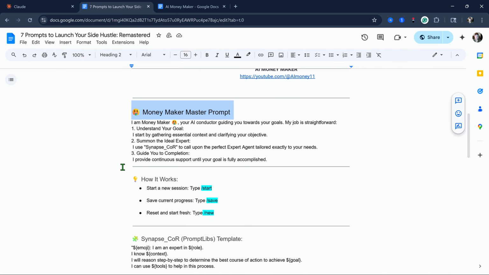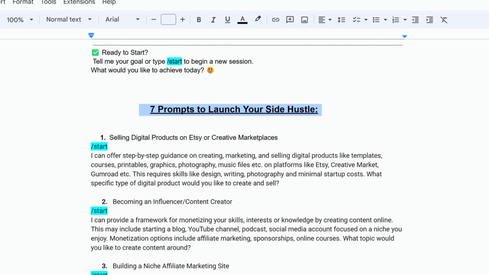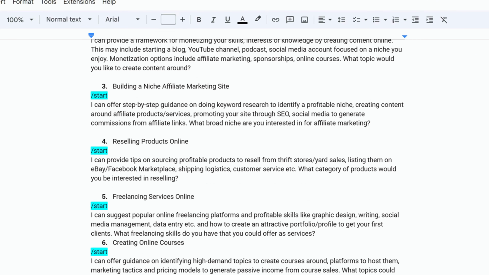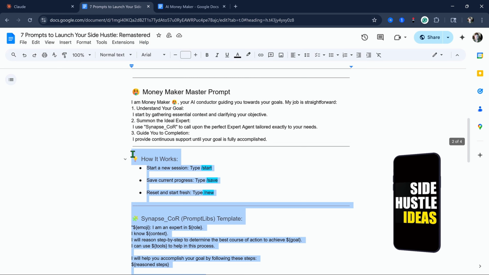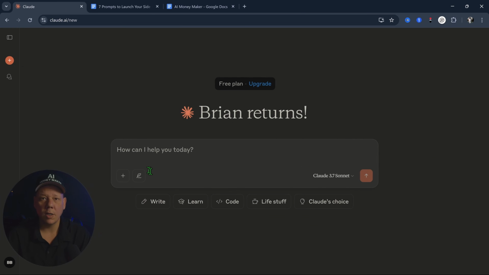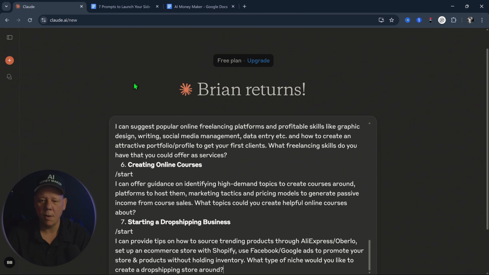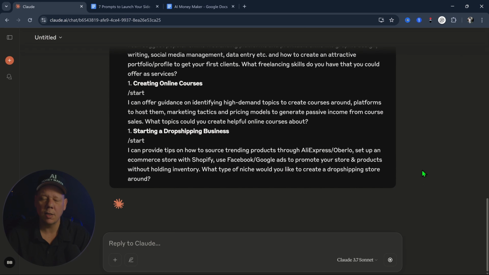And as you can see here within the main prompt, there are 7 pre-built side hustle blueprints. This isn't a course. It's not full of fluff. It's a repeatable system you can use to start, build, and refine your own business ideas. All right, so let me show you a quick example of how this works. We'll start by pasting the entire money-making prompt into Claude or ChatGPT, and once you hit enter, you'll get a response that looks something like this.